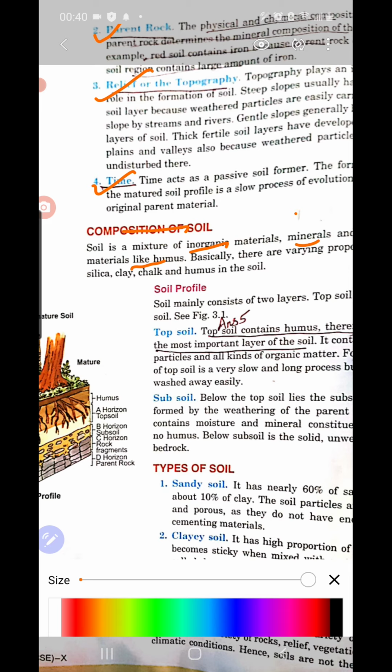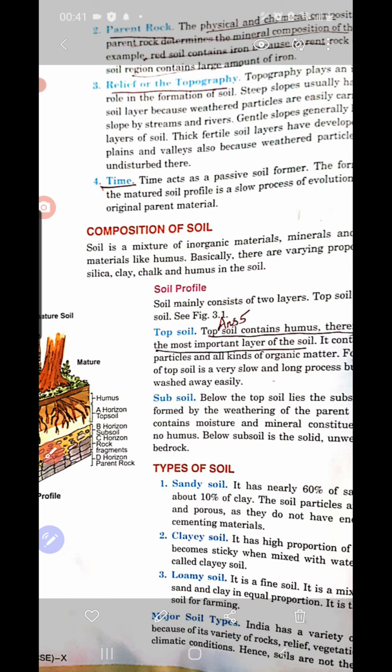Then when we discuss the soil profile, you should know the soil has topsoil and subsoil. Topsoil is so important for the growth of trees, because all the humus consists in the topsoil. If the topsoil is washed away, what happens? No trees can grow there. The land becomes barren. So the topsoil is a very important layer, and below the topsoil comes the subsoil, where the parent rocks and rock boulders are found.